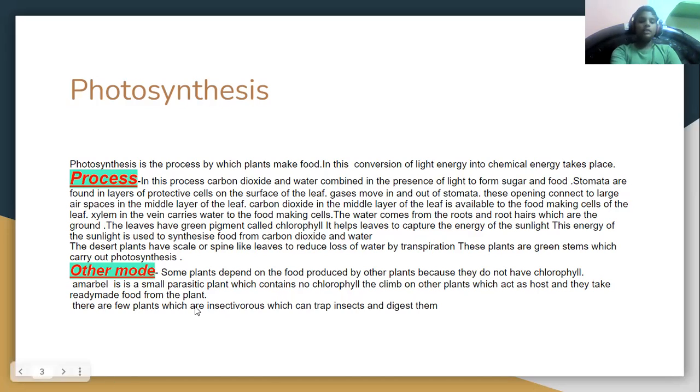Now other modes. Some plants depend on food produced by other plants because they do not have chlorophyll. So as humans and animals depend on plants, there are some other plants which depend on other plants because they do not have chlorophyll. So we need chlorophyll. I'll just give you some more information.